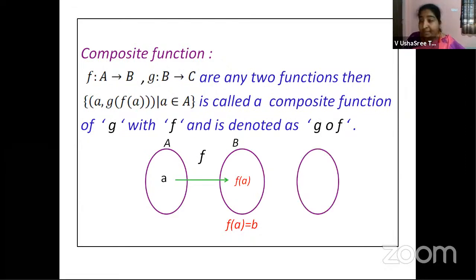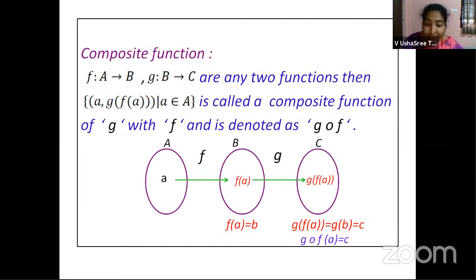We are taking the next set C. Over these two sets B and C, you are defining a function g. Then in this function g, you are substituting f of a to get g of f of a. Then what is g of f of a? Instead of f of a, we can always substitute b, right? So g of b is nothing but c. So g circle f of a is equal to c. This is the composite function definition. Right? Now we will try to see some examples.